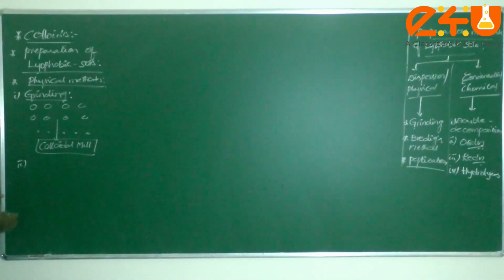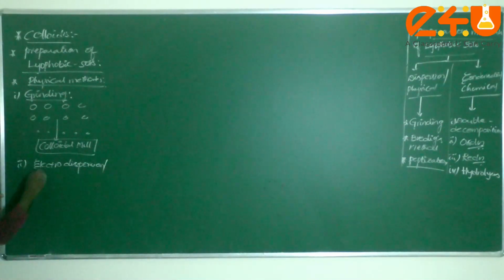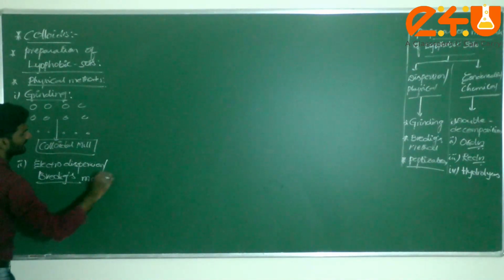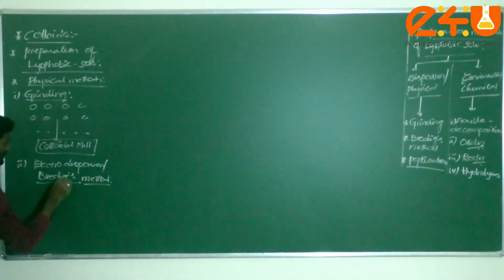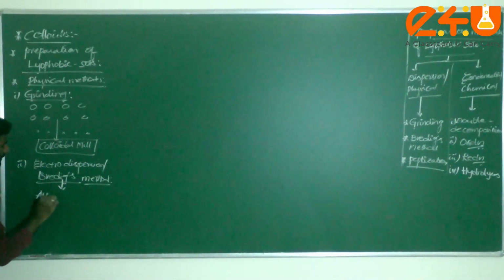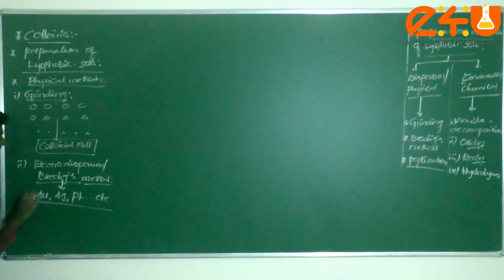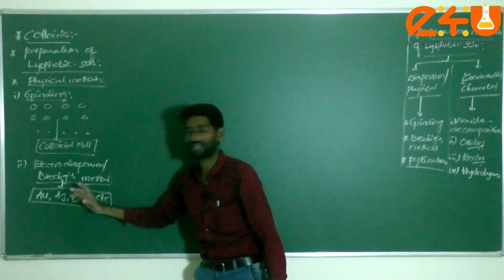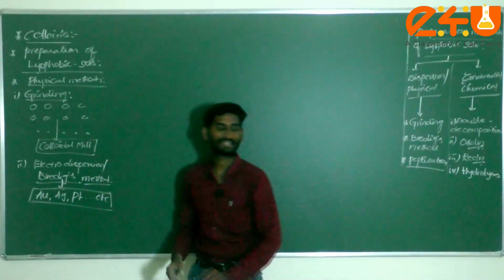Next, second one, electrodispersion. It is also known as Bredig's method. Sir, what type of colloidal particles are you going to prepare? With this, some precious metals such as gold, silver, platinum, and so on. We prepare the colloidal solutions of gold, silver, platinum, etc. by using this Bredig's method or electrodispersion method.